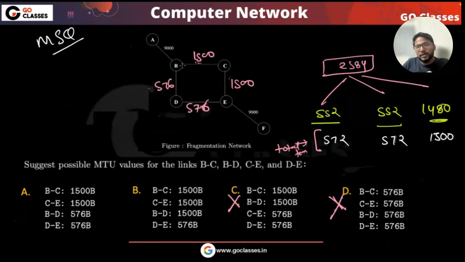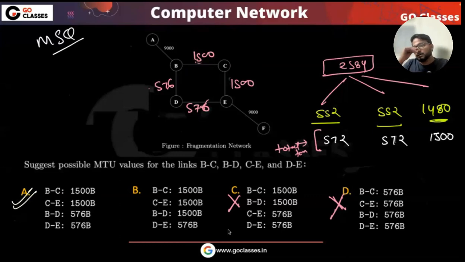So yes, B might be fragmenting in such a way that one packet, the 1500, goes here, this 1480 packet goes here, and this 552 may go here. So with this A 1500, the C 1500, and 576, 576, this kind of arrival is definitely possible. So with A, this kind of arrival is possible. What about B?